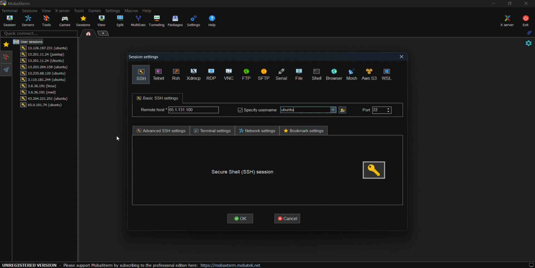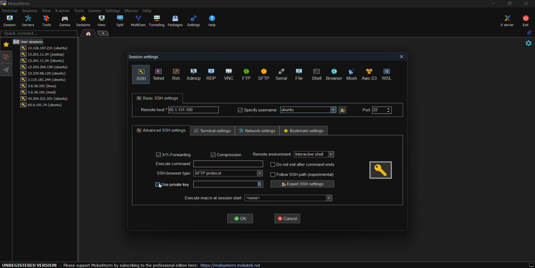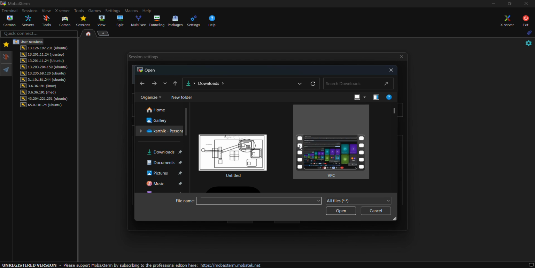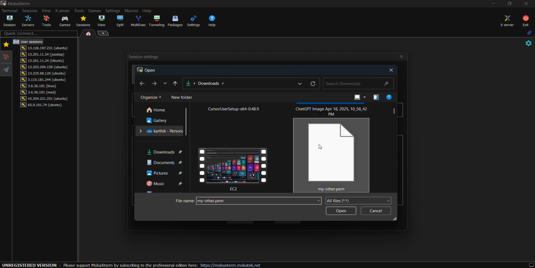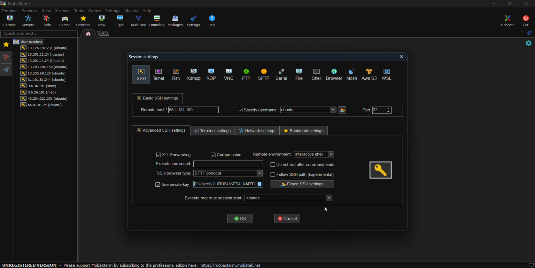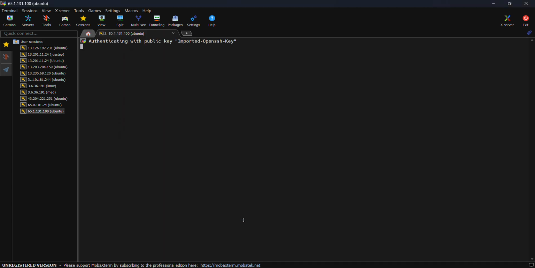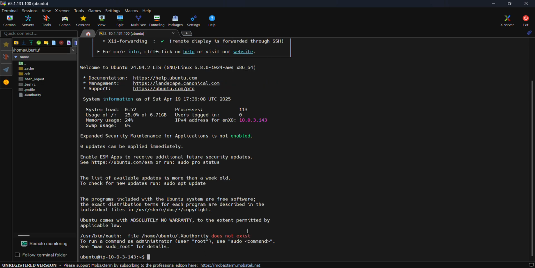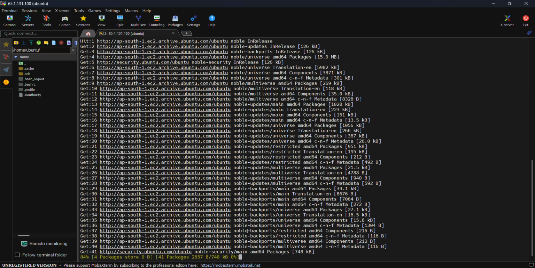Then advanced settings. Use private key. I have it already downloaded. Okay, click on OK. Okay, it got connected. My first command: sudo apt update to fetch all the latest updates it has.